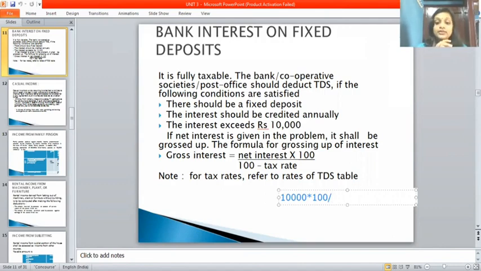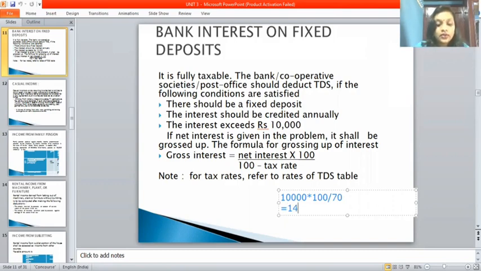The tax rate percentage is 30. So 100 minus 30, you will get 70. So 10,000 into 100 divided by 70, you will get 14,285.